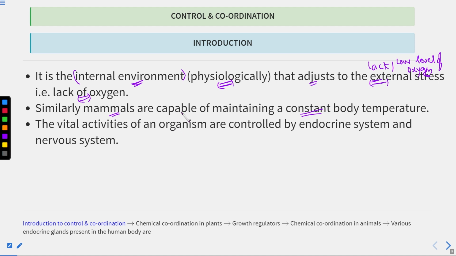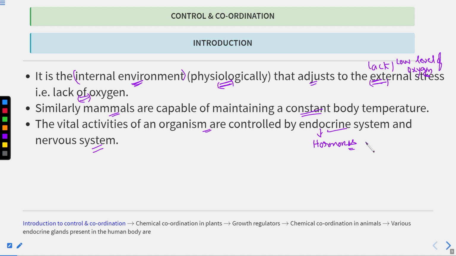Now, the vital activities of the organisms are controlled by the endocrine system as well as the nervous system. So, what is the endocrine system? The endocrine system produces hormones. We'll study about these hormones also. How can we define hormones?